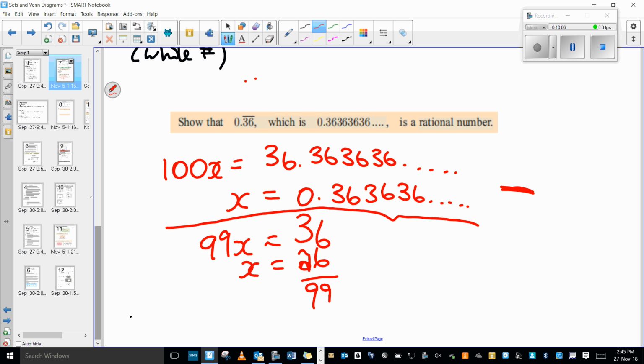And x represented our recurring decimal, so I've written it as a rational number. There are several other examples of those. I can find the textbook for you. You will find there's a lot of nines generally involved: 99, 9, 90, 900, those kinds.